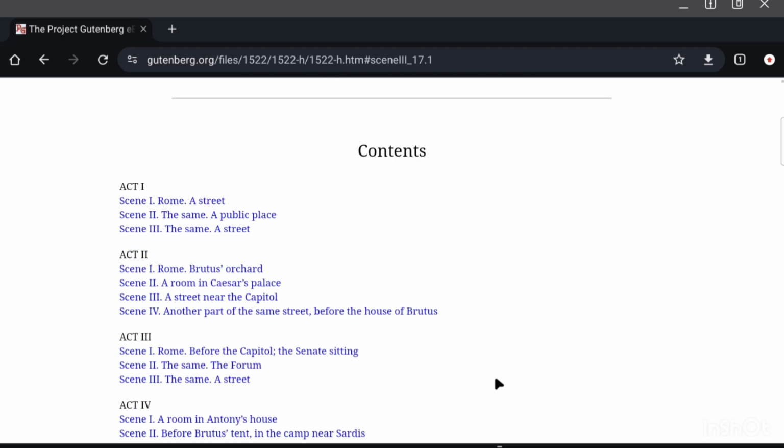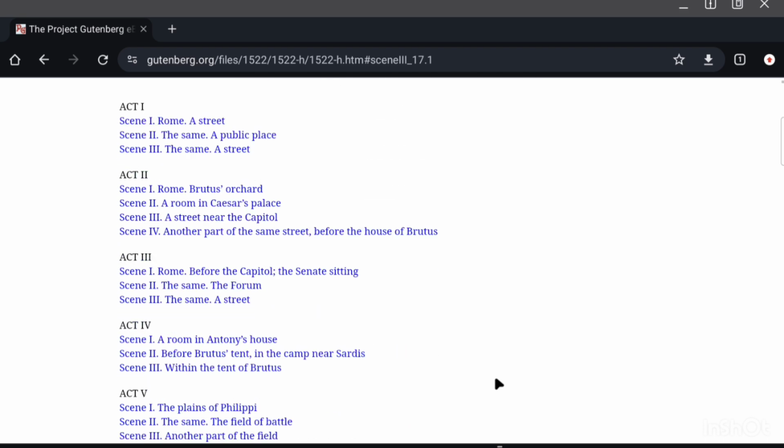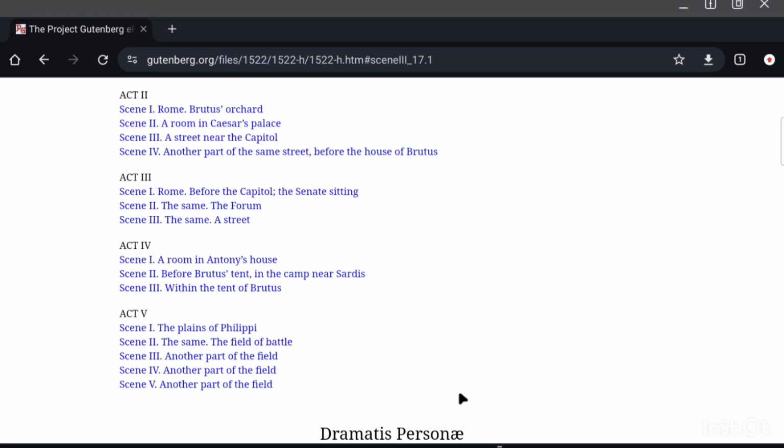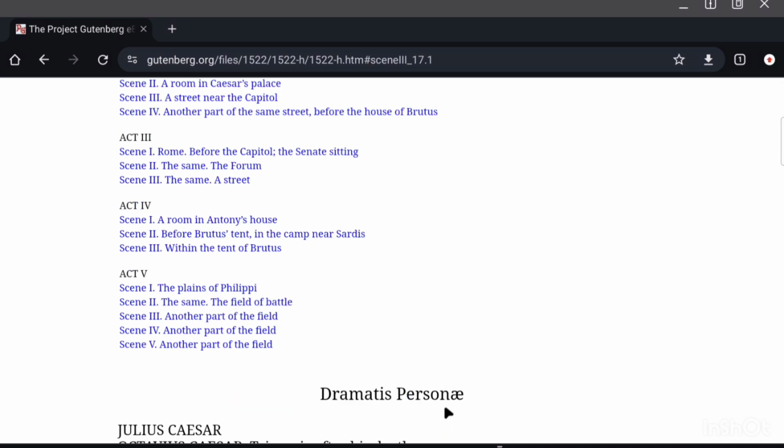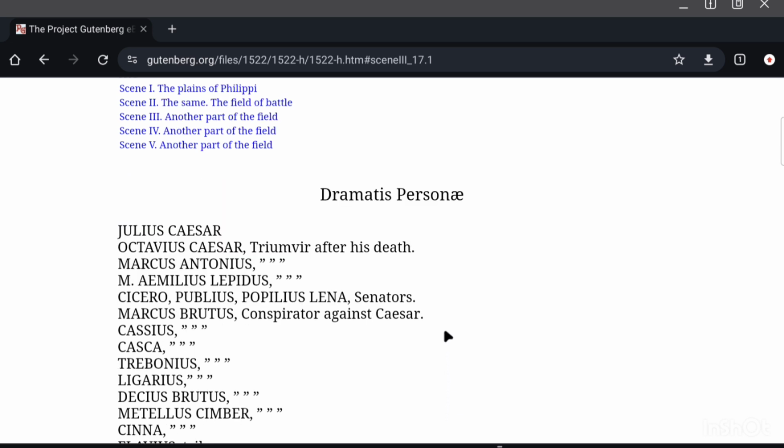The play is divided into 5 acts like a typical Shakespearean play, right? And for its themes, it has friendship, betrayal, love, statesmanship, politics, valor, but the most important theme is the tussle between republicanism or democracy and monarchy. So let's take a look at the dramatis personae or the characters involved in this tragedy.